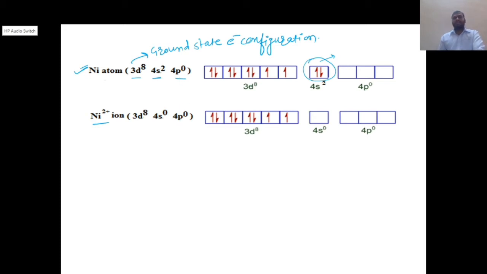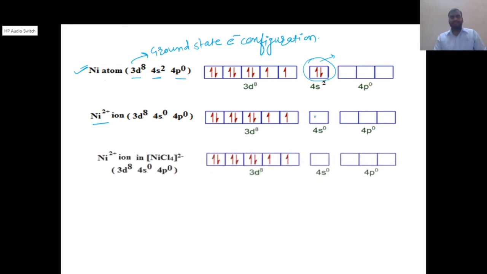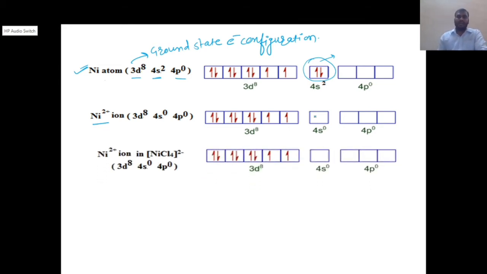Okay, so the 3d8, 8 electrons, are arranged this way. Then the 4s orbital is vacant or empty. The 4s orbital becomes vacant while forming the tetrachloronickelate chloro complex. At that time, the 4p is also empty. Now, for the Ni2+ ion in NiCl4 2-, how does the hybridization take place? We can see here now.